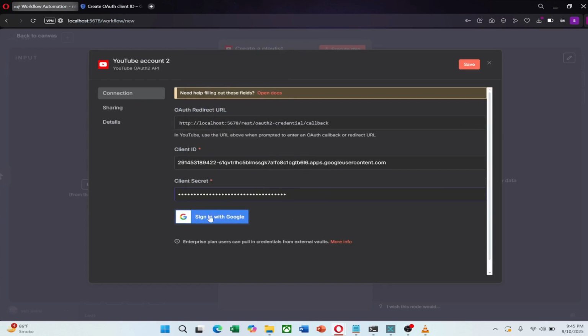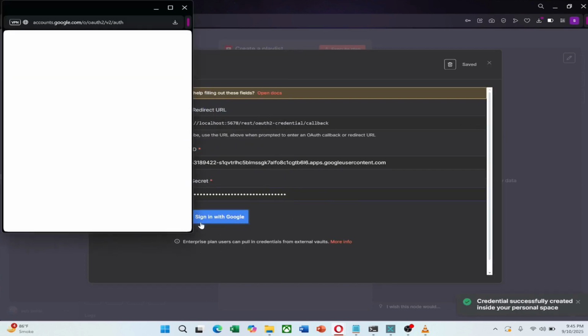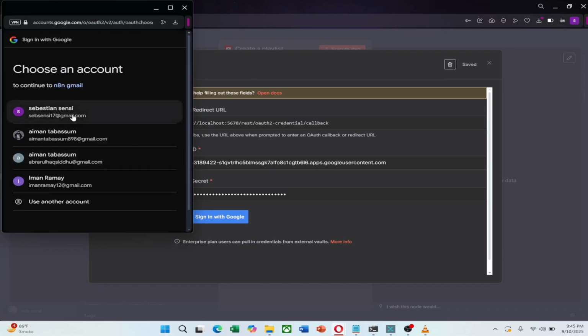The next step is to sign in with Google. If you forgot to publish the app earlier, the sign-in process will fail. So make sure it was published. Click Sign In with Google, select your account, and proceed.